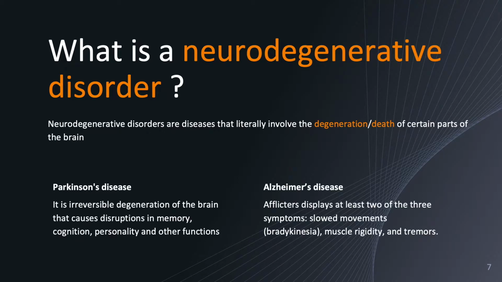So two main diseases we're focusing on, as I mentioned just now, are Parkinson's disease and Alzheimer's disease. Parkinson's disease is the irreversible degeneration of the brain that causes disruption in memory, cognition, personality, and other functions. And for Alzheimer's disease, afflictors usually display two of the three symptoms: slowed movement, muscle rigidity, and tremors.